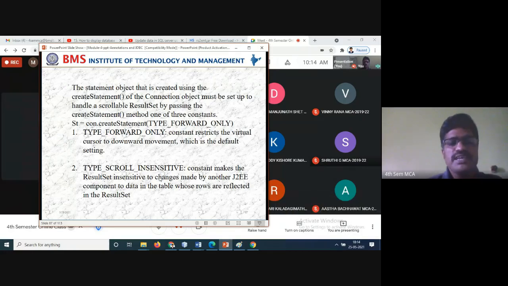TYPE_SCROLL_INSENSITIVE is the constant that makes the result set insensitive to changes made by another JDBC component to the data in the table whose rows are reflected in the result set.